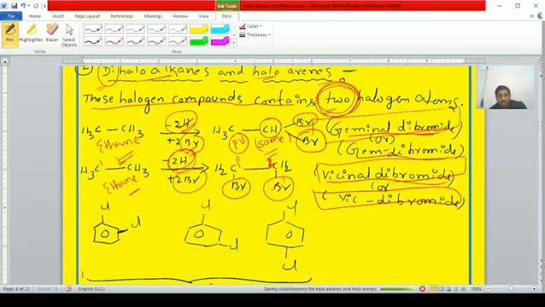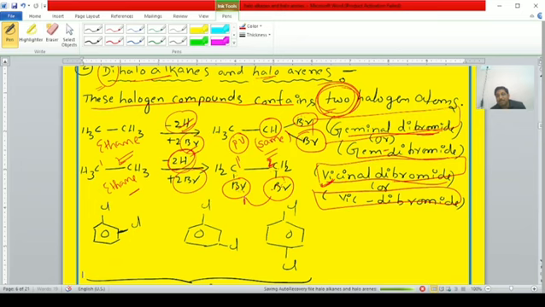Once again student, the dihalogen compounds in which two hydrogen atoms are replaced by two halogen atoms, but the replaced positions are adjacent only. These types of halides are known as vicinal dihalides.